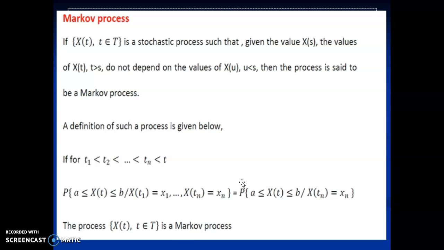The definition of such a process is given below. If for t1, t2, etc. to tn, where t1 < t2 < etc. < tn < t, the probability of a ≤ X(t) ≤ b, given that X(t1) = x1, etc. to X(tn) = xn, is equal to the probability of a ≤ X(t) ≤ b given X(tn) = xn, then the process {X(t), t ∈ T} is a Markov process.